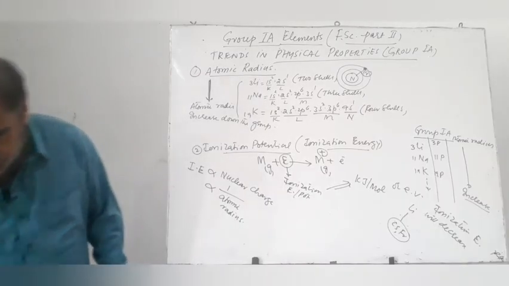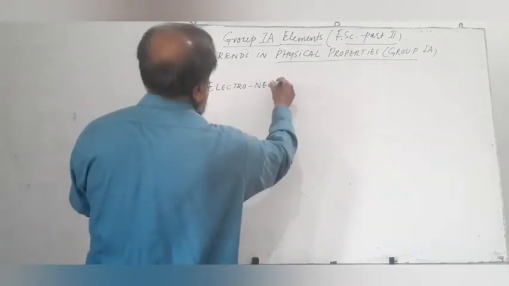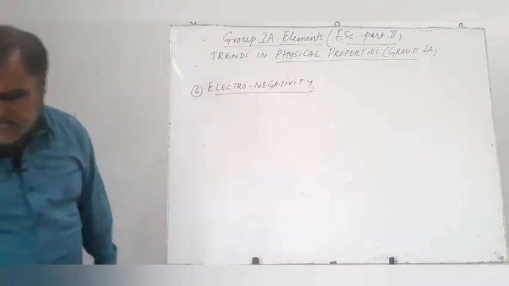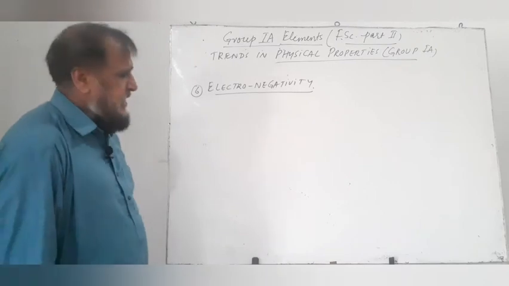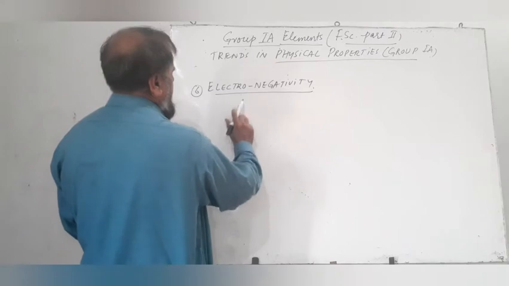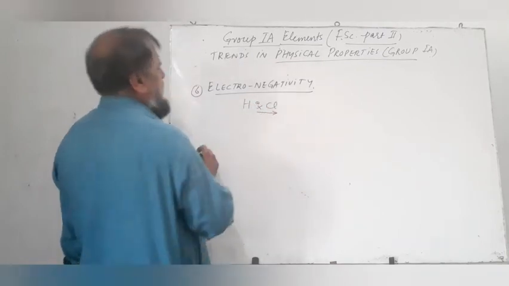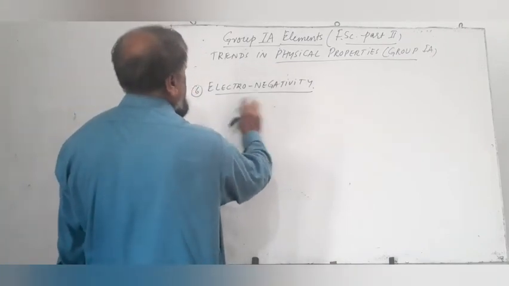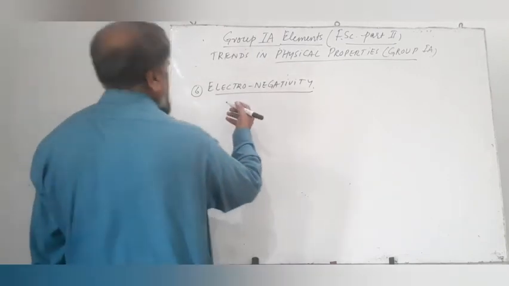The third property of these elements is electronegativity. We had defined somewhere that electronegativity is the ability of an atom to attract the shared electron pair towards itself. For example, in HCl, chlorine has a greater electronegativity than hydrogen. So, electronegativity is the ability of an atom to attract the shared electron pair towards itself in a covalent bond.